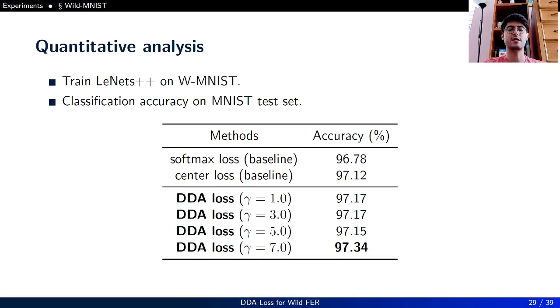Quantitative analysis on WMNIST. We train LeNet++ on WMNIST and report the classification accuracy on MNIST test. As you can see, DDA loss with gamma parameter set as 7 is achieving an accuracy of 97.34%, outperforming our baseline methods, which are softmax loss and center loss.